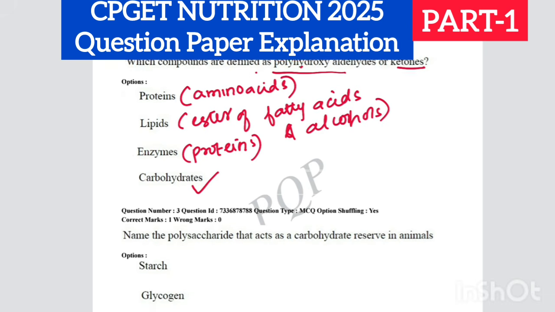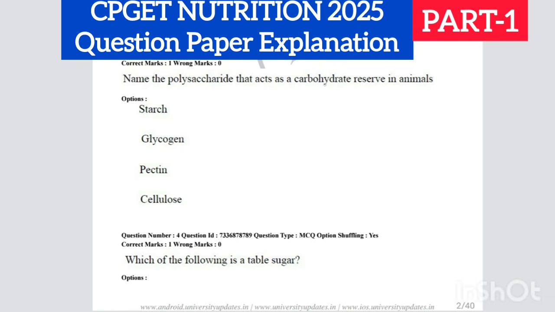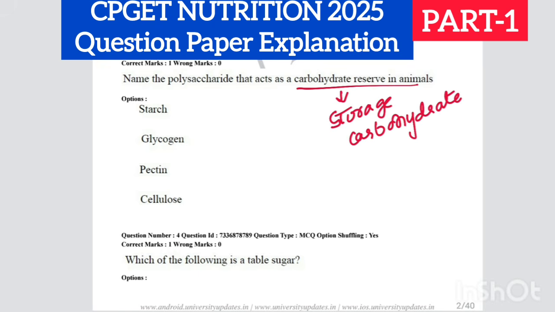Coming to the next question, name the polysaccharide that acts as a carbohydrate reserve in animals. It is asking about the storage carbohydrate found in animals. As we know very well, the main storage carbohydrate found in animals is glycogen, and glycogen is also known as animal starch. Also remember one more important concept: starch is the storage polysaccharide found in plants, and glycogen is the storage polysaccharide found in animals.